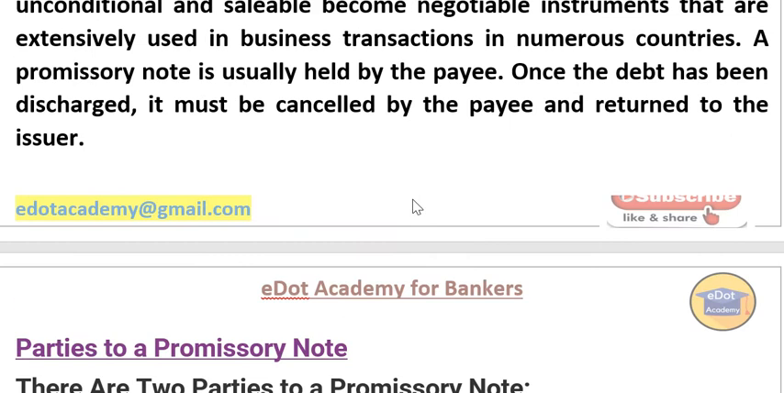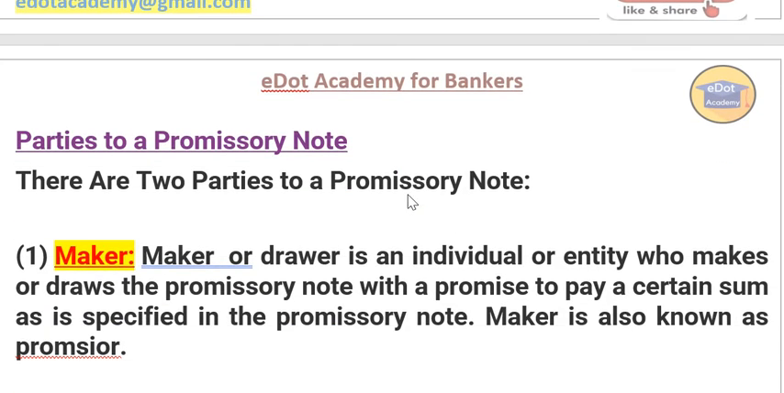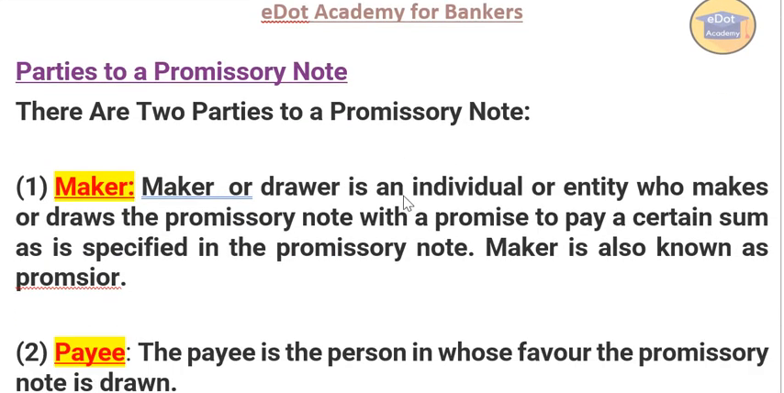Now we'll see what are the parties of a promissory note. So here there are only two parties. In bills of exchange, there were three parties. So one is the maker, also called the drawer, and the second is the payee. So we'll see one by one.